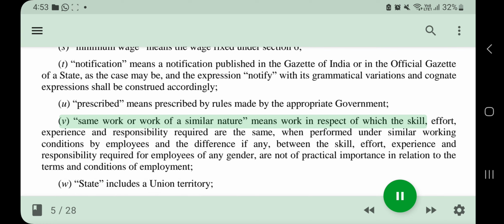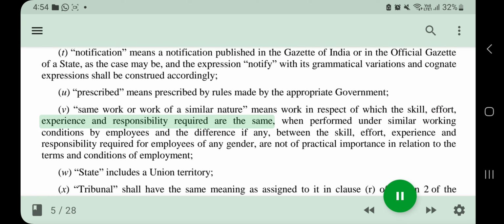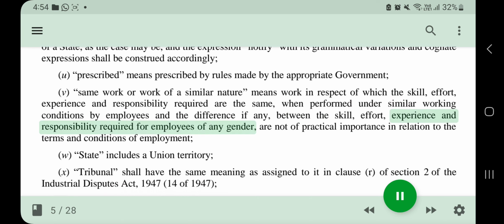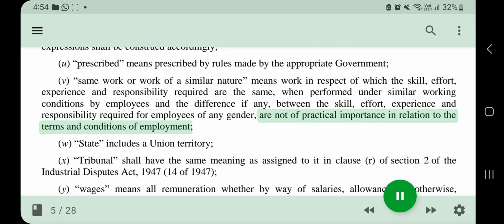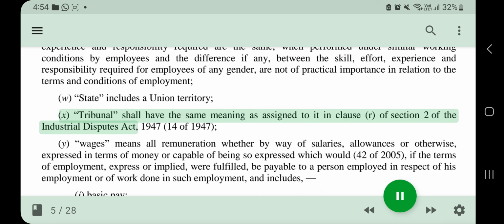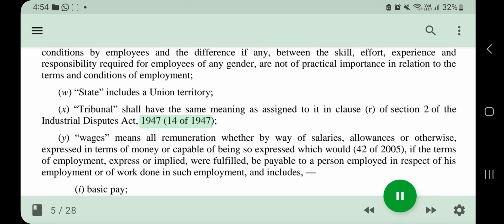V. Same work or work of a similar nature means work in respect of which the skill, effort, experience and responsibility required are the same, when performed under similar working conditions by employees, and the difference, if any, between the skill, effort, experience and responsibility required for employees of any gender, are not of practical importance in relation to the terms and conditions of employment. W. State includes a union territory. X. Tribunal shall have the same meaning as assigned to it in Clause R of Section 2 of the Industrial Disputes Act, 1947 (14 of 1947).